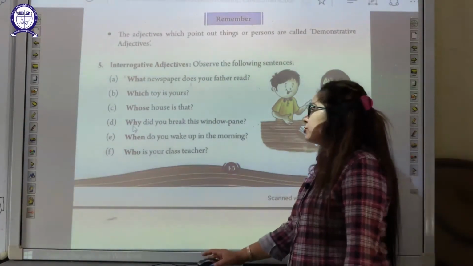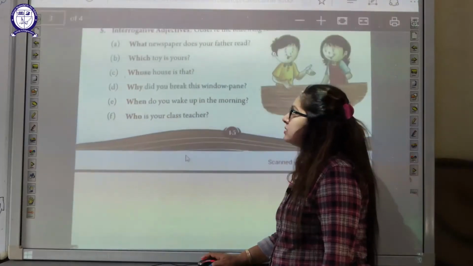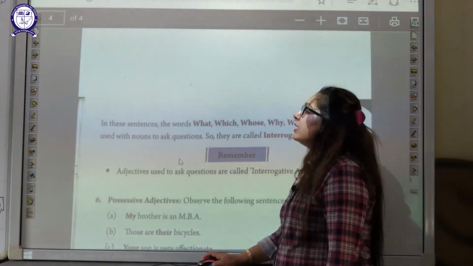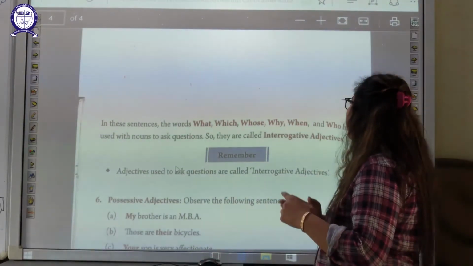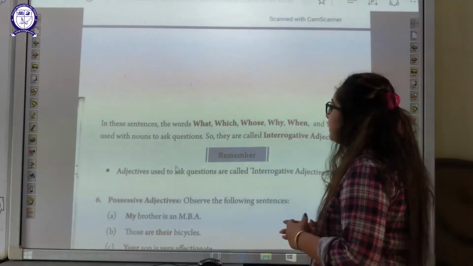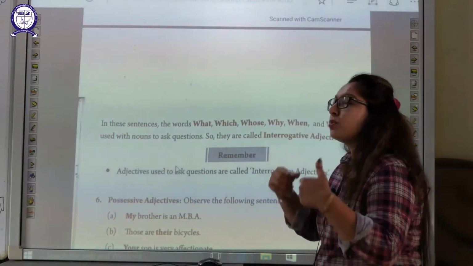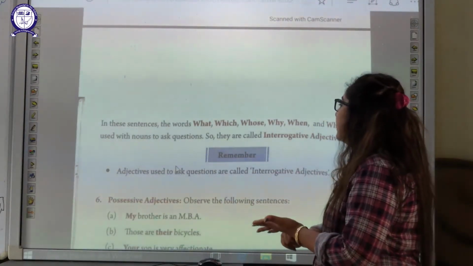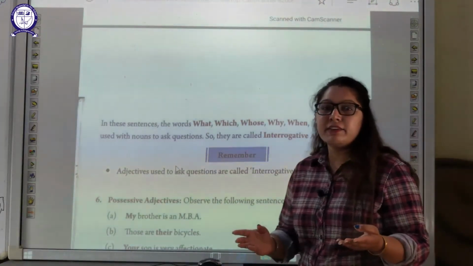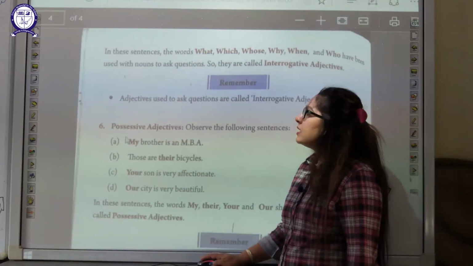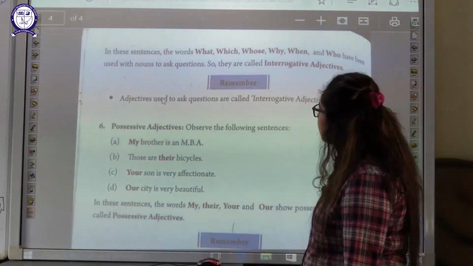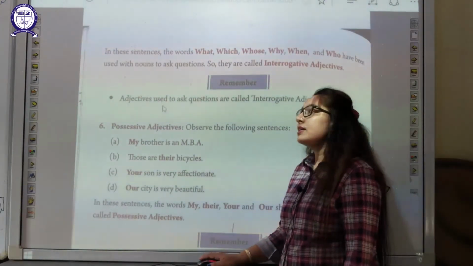In these sentences the words what, which, whose, why, when and who have been used with nouns to ask questions. So they are called interrogative adjectives. Adjectives used to ask questions are called interrogative adjectives.